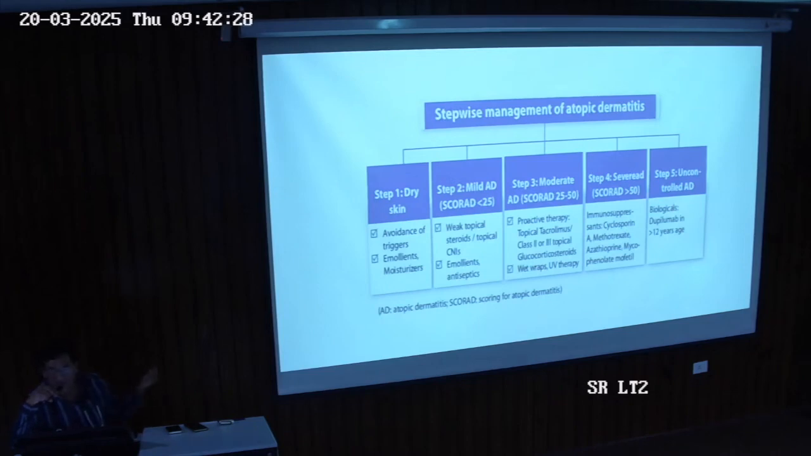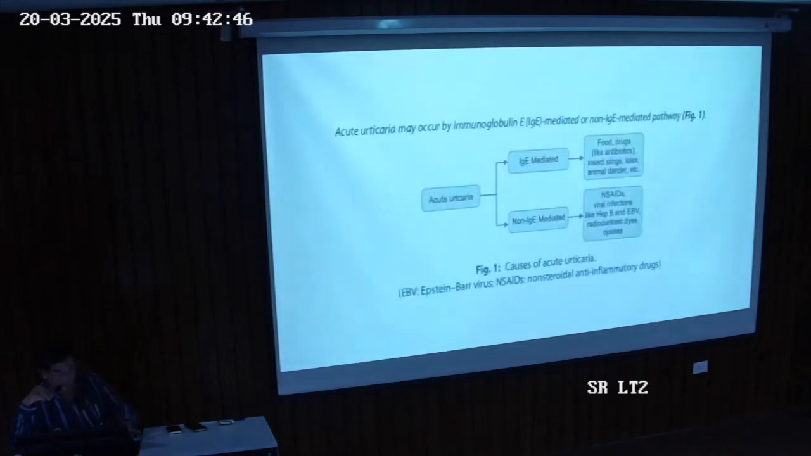Same with allergic rhinitis. Depending on the scores you have, depending on the severity, mild, moderate, severe, you start the treatment accordingly. That is why in step 5, uncontrolled atopic dermatitis, we score them, then on the basis of scoring, we classify them as mild, moderate or severe atopic dermatitis, then start with the treatment part.